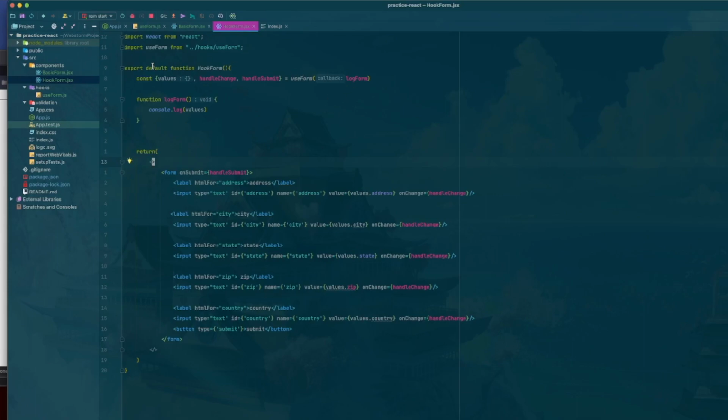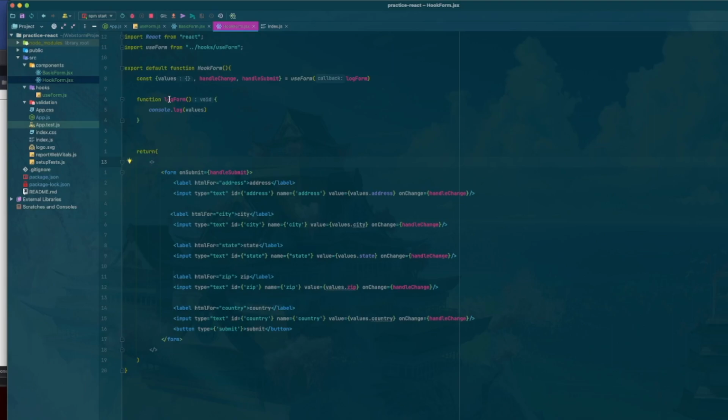A lot less here. Regardless of how many fields we have, we only really have one state variable. We only need to create one function instead of having multiple handle change functions for every field or passing in multiple lambda functions to every change. It's a lot simpler, a lot cleaner to read, and a lot easier to deal with.